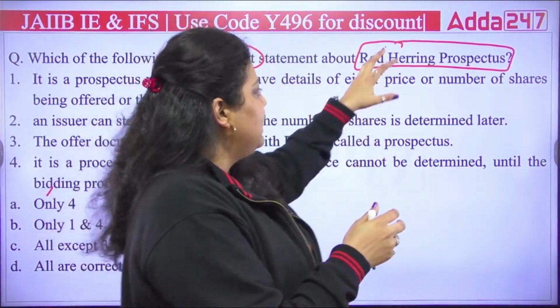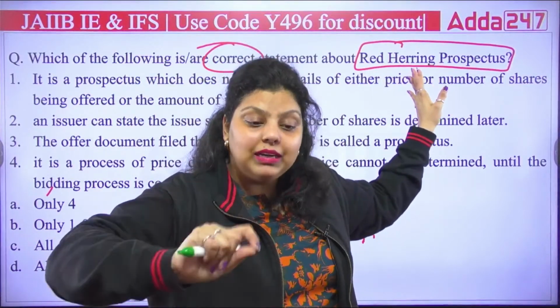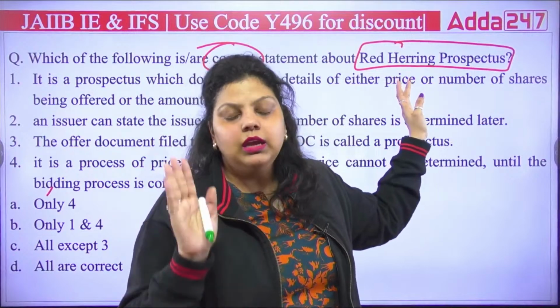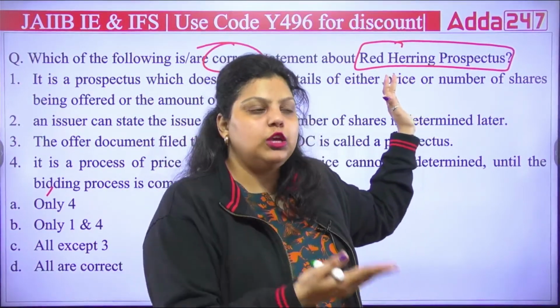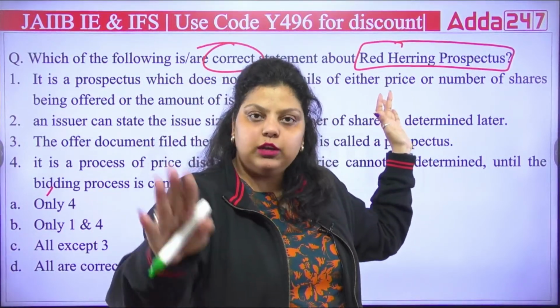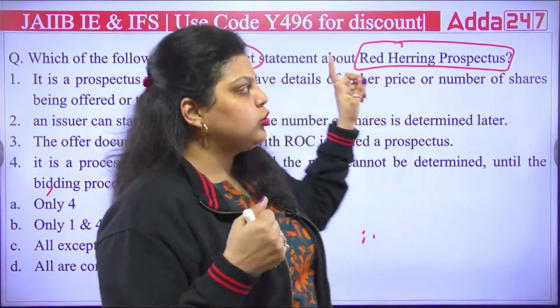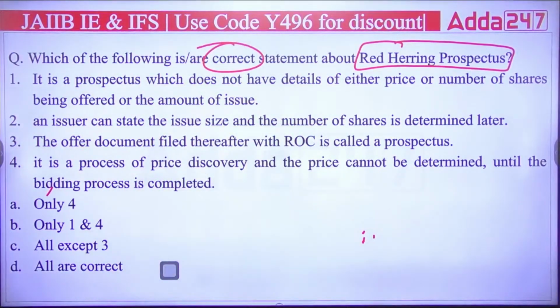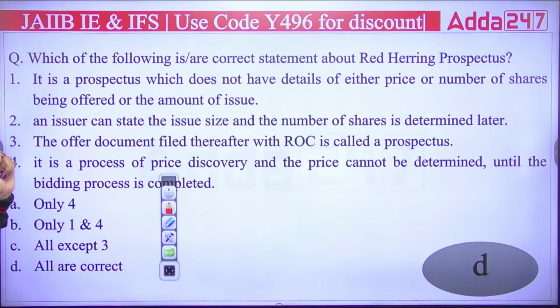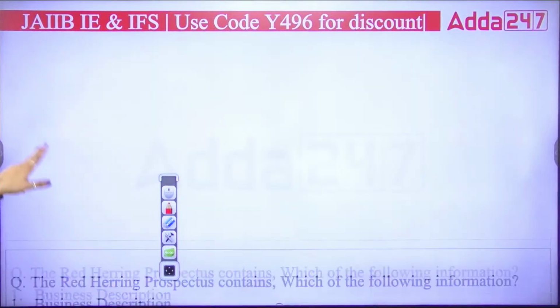And when it comes to the red herring prospectus, it is the same thing, but it does not provide all the information from the first time. It will hide certain information like the issue size or the price of the share, and after completing the bidding process, it will provide you the price of the shares. So this is what a red herring prospectus is, and all the statements about the red herring prospectus are clear here. So the right answer is that all are correct. All the statements are correct here, and it's a very important topic. Do remember that.